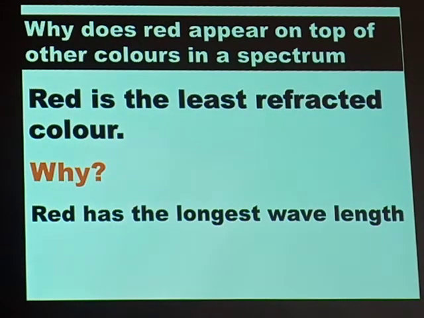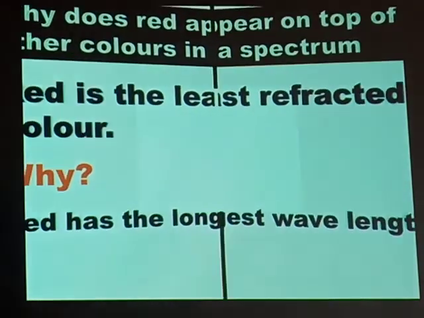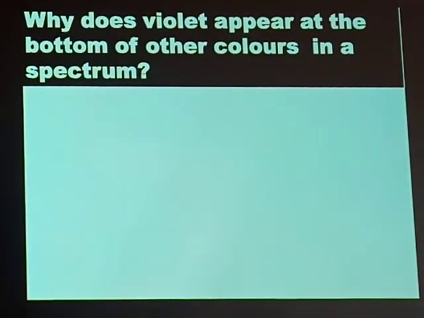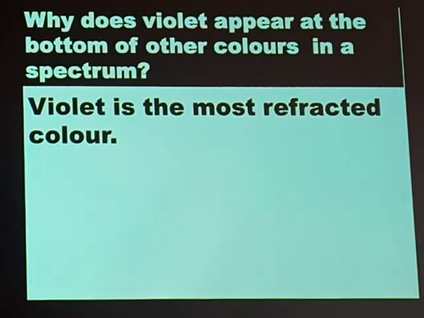Therefore, when you are naming colors of the spectrum, remember that red must be on top of the others. It must be the first, then other colors will follow in that order. We also have this question: why does violet appear at the bottom of other colors in a spectrum? That happens because violet is the most refracted color.